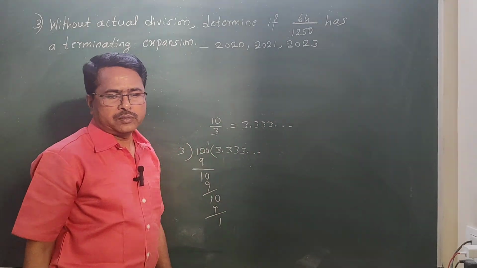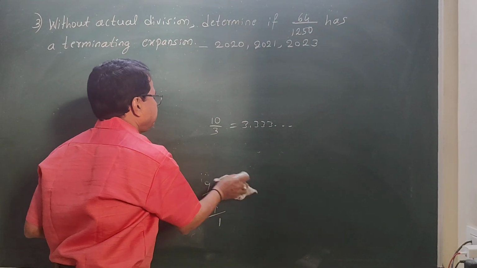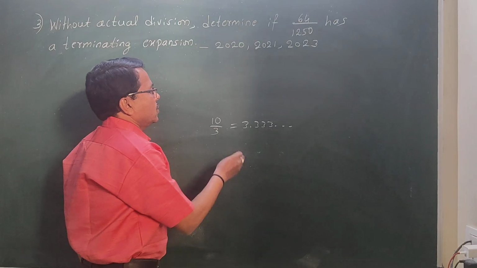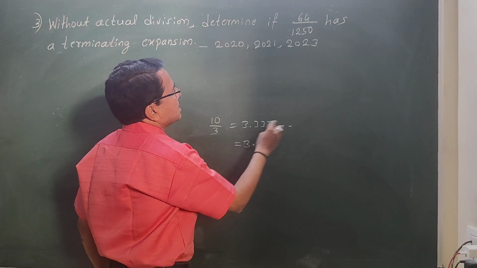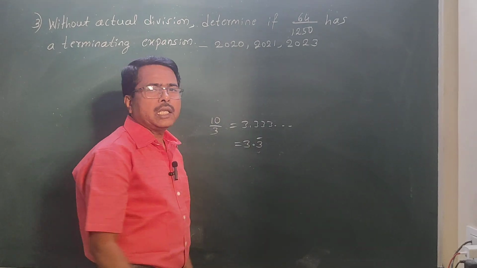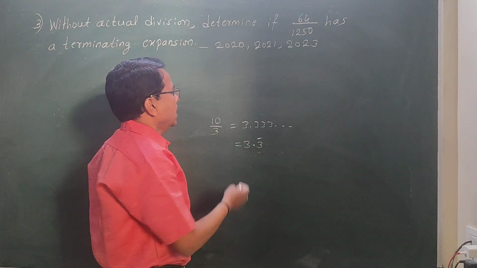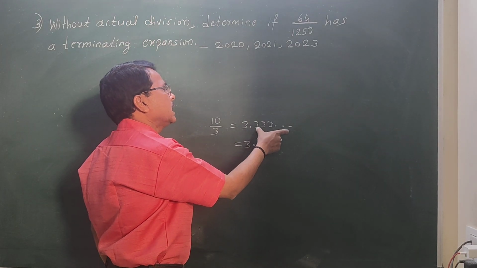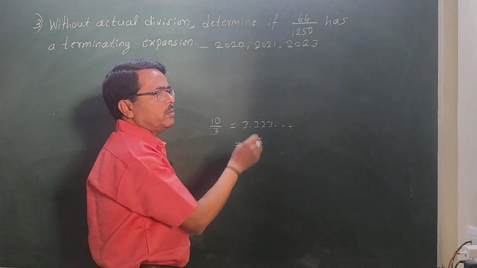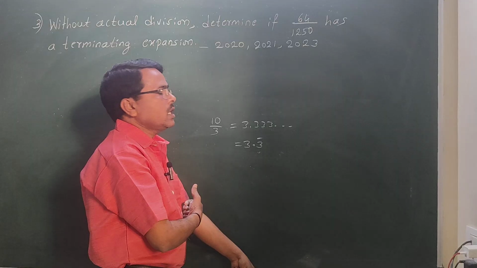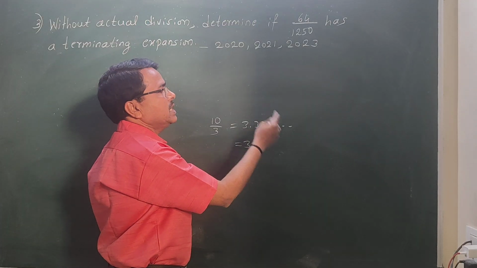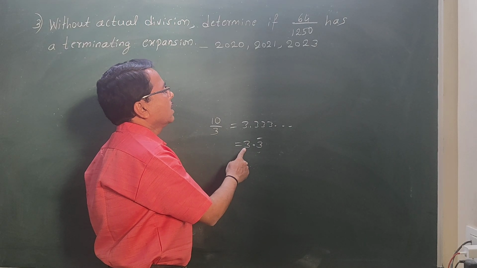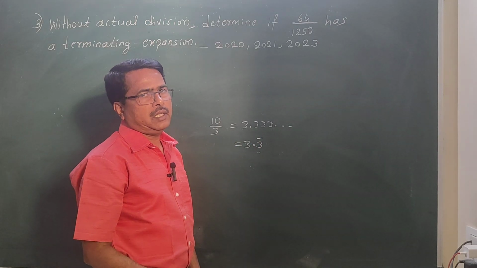3.333... There is no end. This kind of decimal we call a non-terminating and recurring decimal. Non-terminating: here 3 is repeating again and again. Recurring means repeating. It is not stopping. There are no countable digits after the decimal point, they are uncountable. Therefore, we call it non-terminating, but the same digit is repeating again and again. So 3.3 bar, we write it as a non-terminating and recurring decimal.